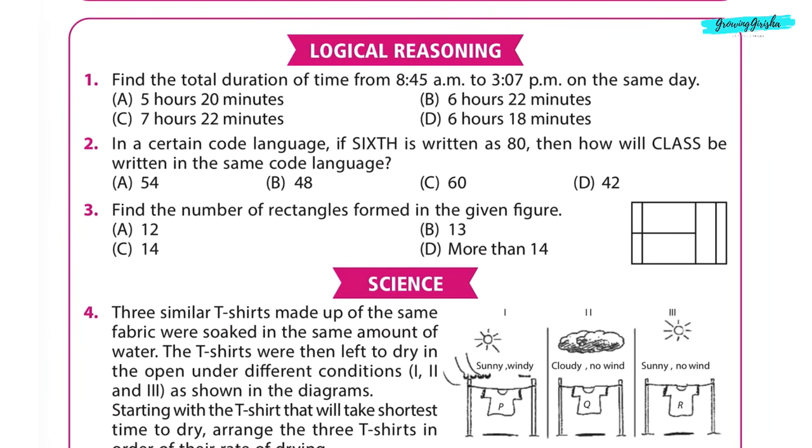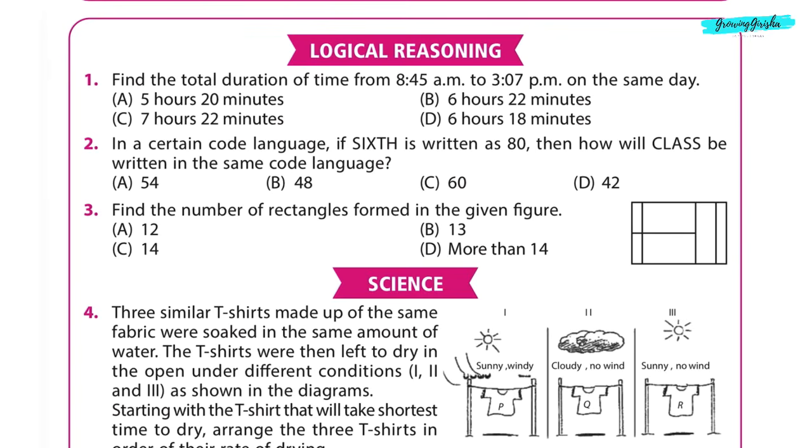Let us calculate the time. 8:45 to 9:45 1 hour, 9:45 to 10:45 2 hours, 10:45 to 11:45 3 hours, 11:45 to 12:45 4 hours, 12:45 to 1:45 5 hours, 1:45 to 2:45 6 hours, 2:45 to 3 pm 15 minutes and 3 pm to 3:07 7 minutes. So the total time duration is 6 hours plus 15 minutes plus 7 minutes.